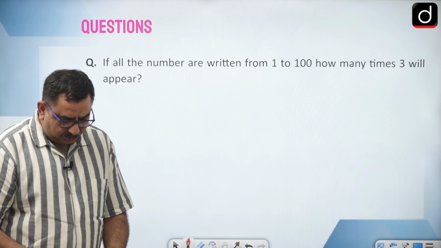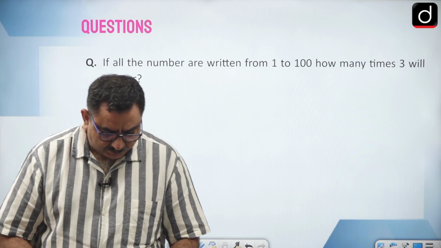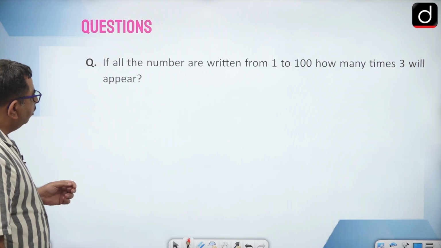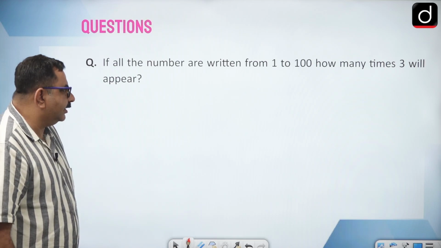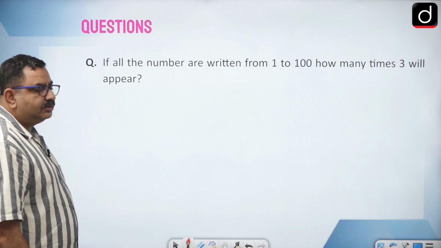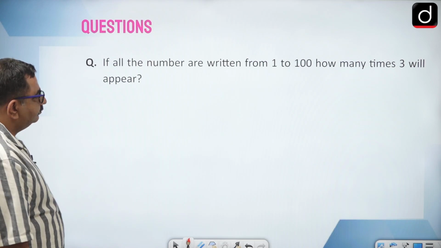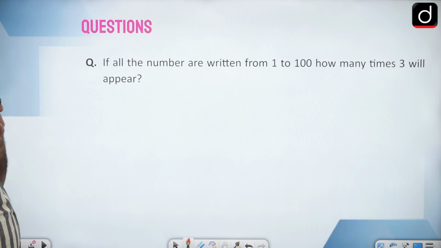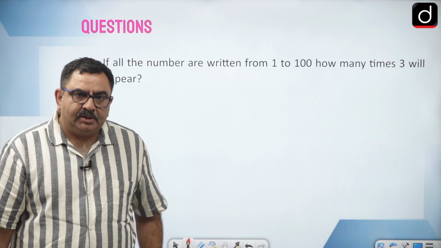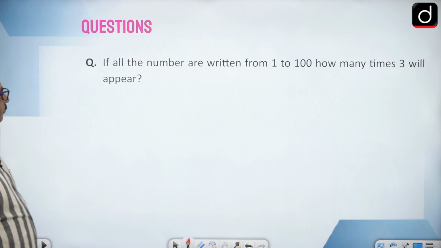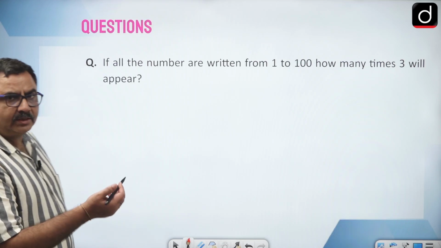If all the numbers are written from 1 to 100, how many times will 3 appear in that? So how to think about that?